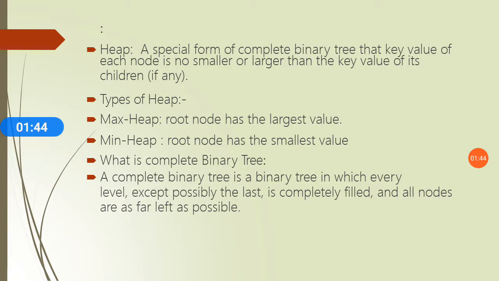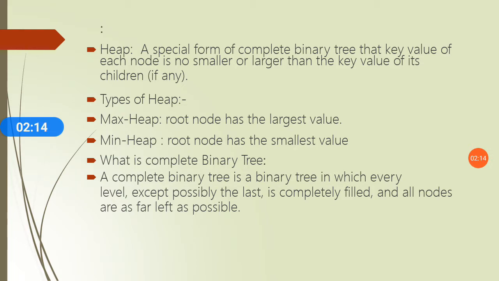For example, if x is the parent node of y, then the value of x follows a specific order with respect to the value of y, and the same order will be followed all over the tree. The same order, which follows the property like min heap or max heap, is followed across the whole tree.